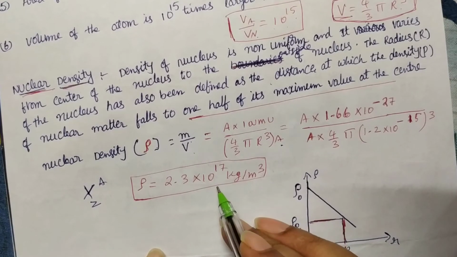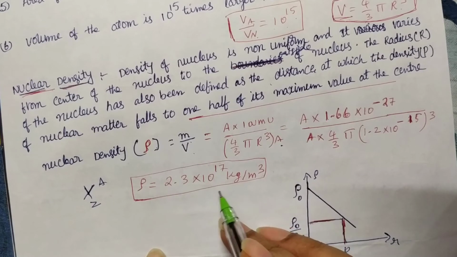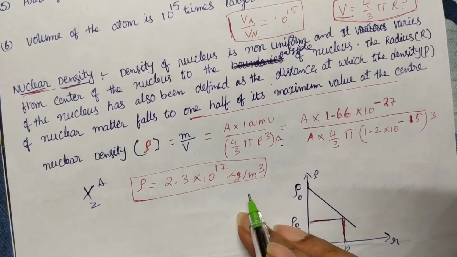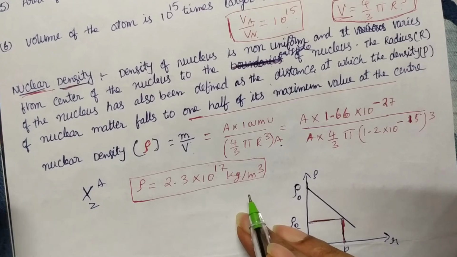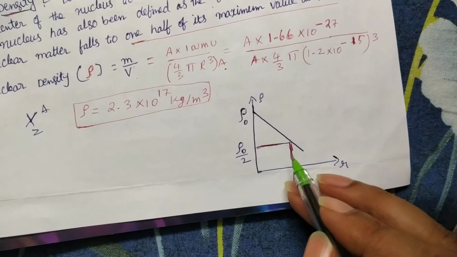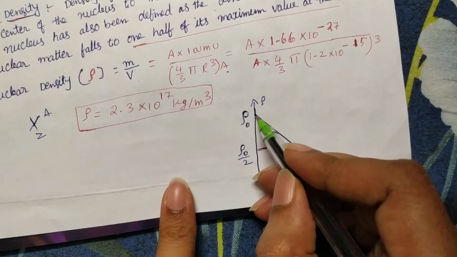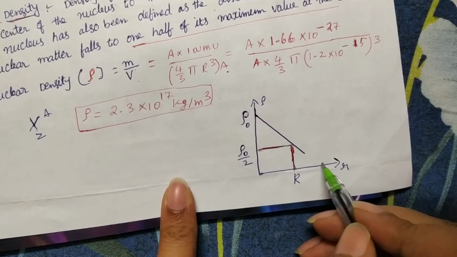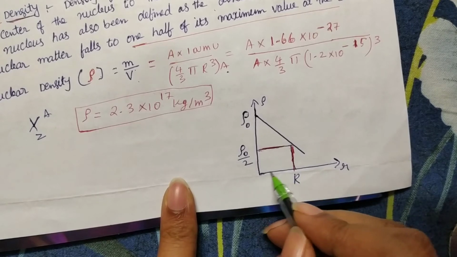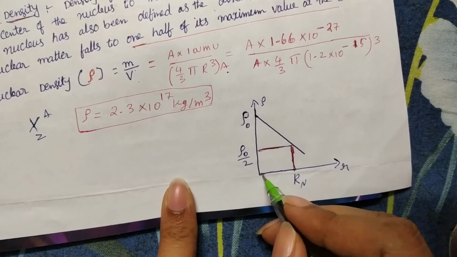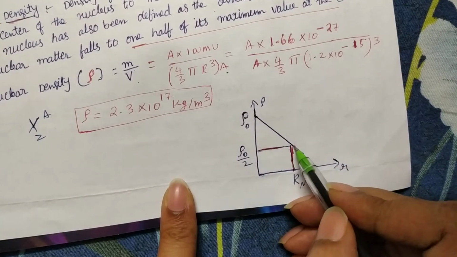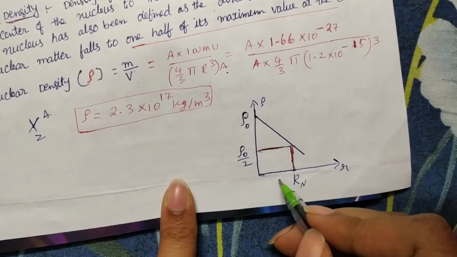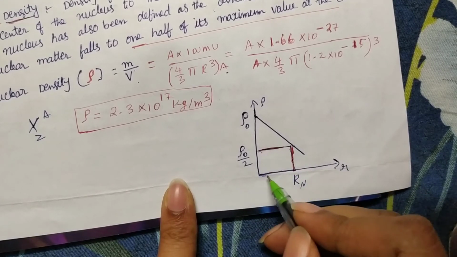So high density is there at the center, but within a small distance the density falls down. It becomes 0 within 1 Fermi, which means within 10 power minus 15 meters the density disappears. They give a graph of how density changes as you move away from the center of the nucleus. Initially at the center the density is rho naught, and as you move away it decreases. The radius of the nucleus is defined up to where the density falls from rho naught to rho naught by 2. This distance, up to this point, you can take as the radius of the nucleus.